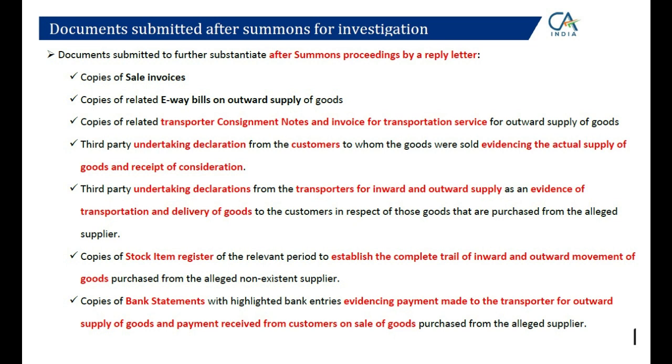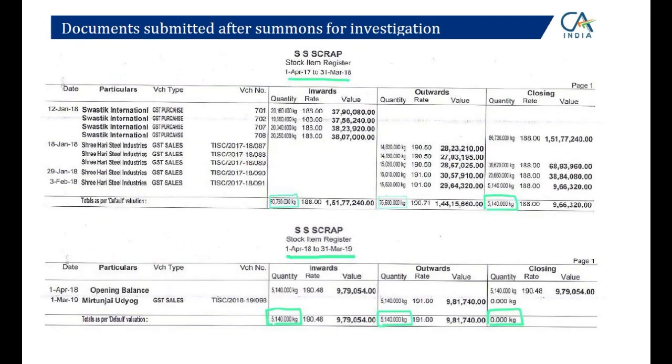The sales side we gave now. The goods came to our godown, and then they went forward to be sold to the customer. So the outward e-way bill, outward transporter consignment note, bilty, all of these undertakings from the transporter and from the customer, that in respect of these transactions I have received payment from my client, or that the transporter has carried all of this in these vehicle numbers. We submitted all of that and tried to establish a genuine link.